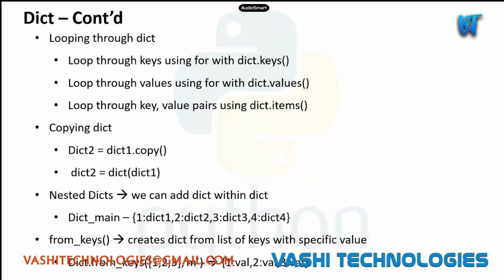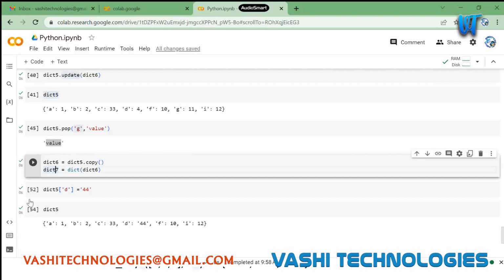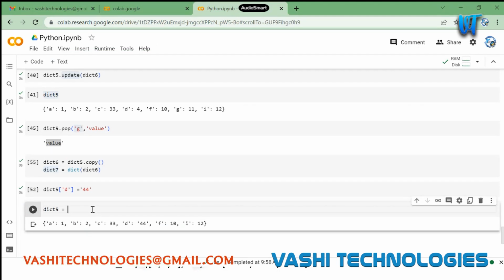Okay. And then we have nested dicts, right? As I said, we can store one dictionary within another. We can go to any depth. Let's say I have dict5. I can keep on going inside this. How many levels of dictionary can I store? Any levels. Okay.